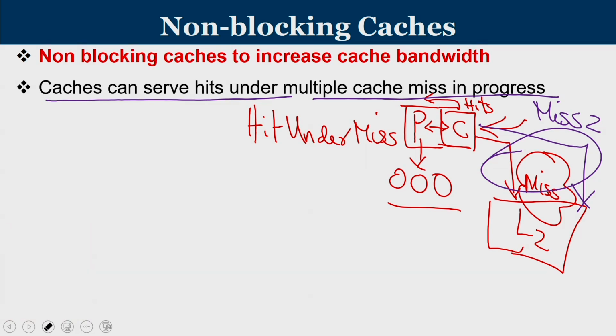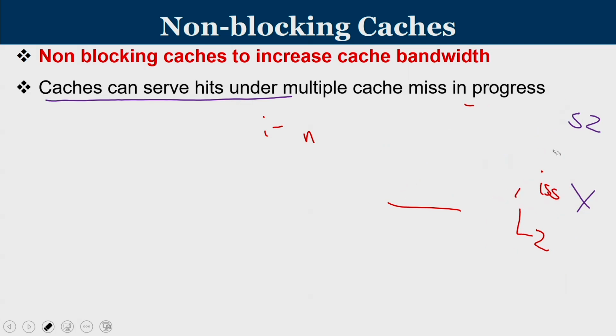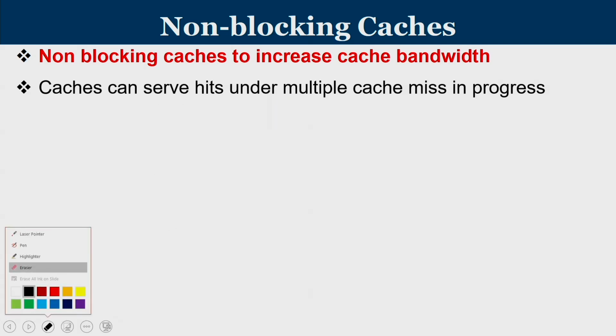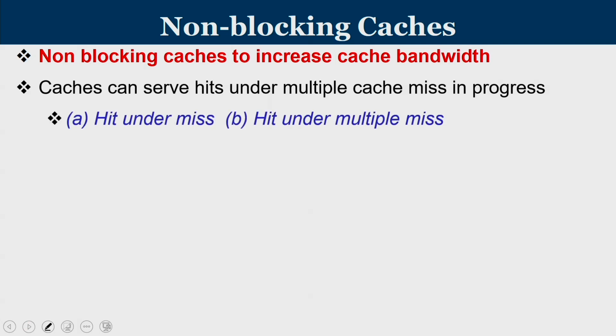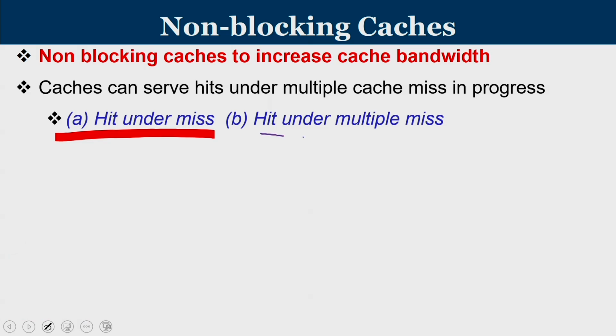This type of cache is known as a non-blocking cache, because once a miss is in progress, we are no longer blocking the cache, no longer blocking the processor. For an out of order processor, a non-blocking cache is really needed in order to deliver the performance. So there are 2 types. First is called hit under miss, and the second one is called hit under multiple miss.